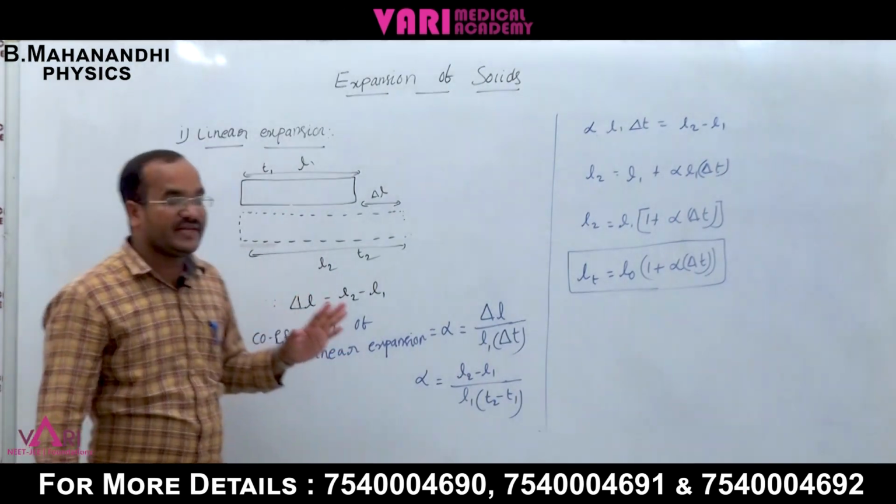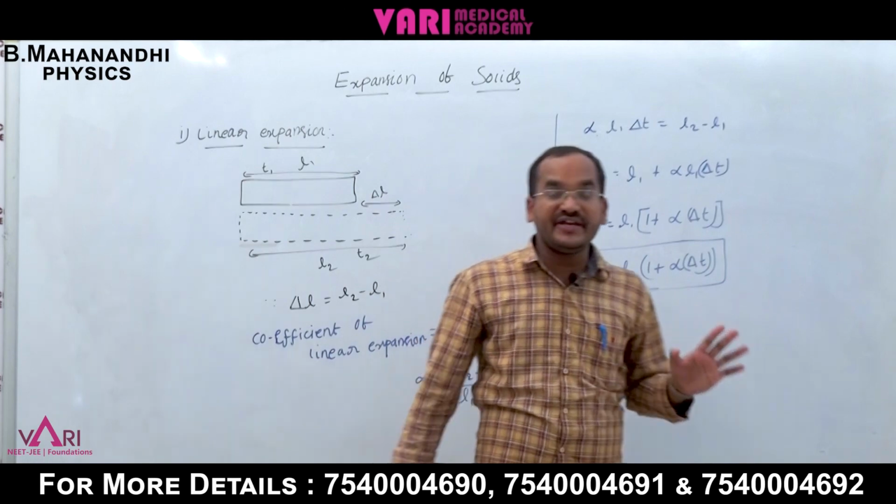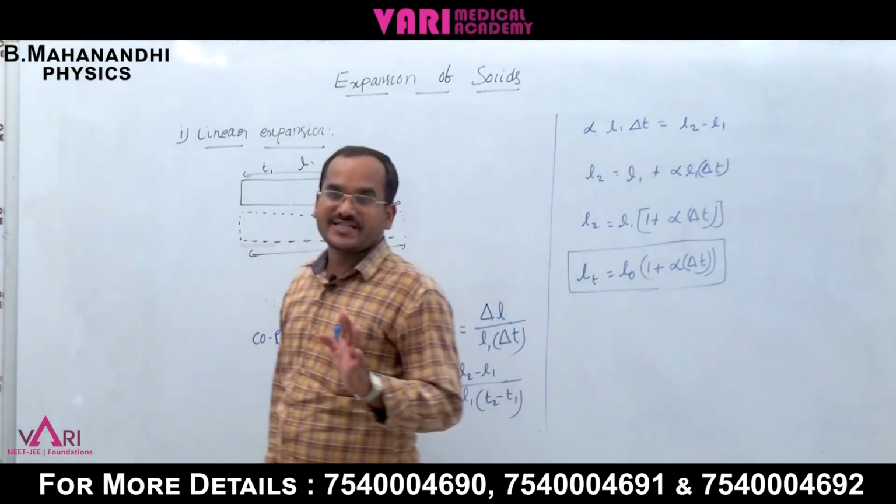This is the explanation of linear expansion of a solid body.